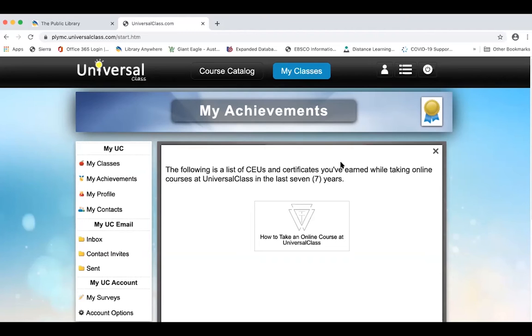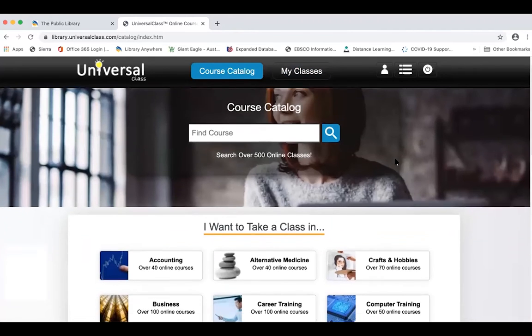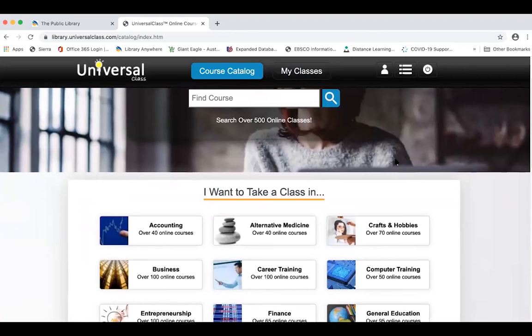And Universal Class, just like with Learning Express Library and Hoopla, every course in here is instantaneous, unlimited access. So 1 million people can want to take the same course. They can all do it at the same time.